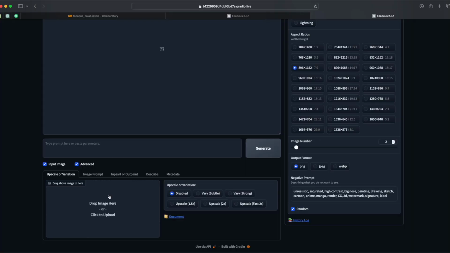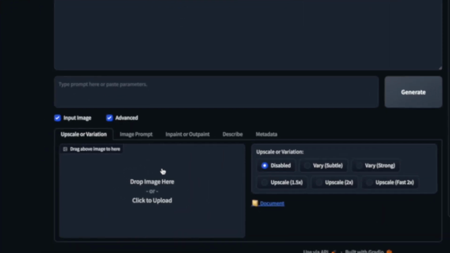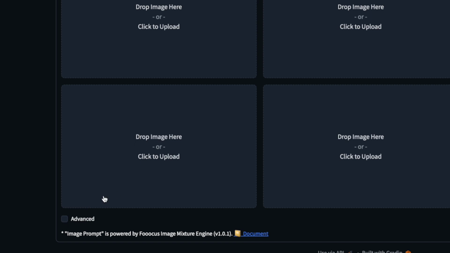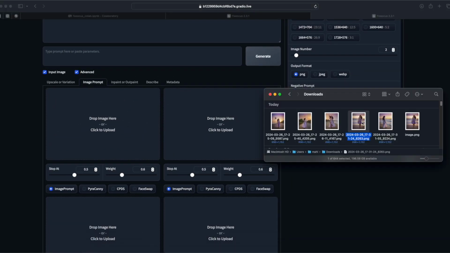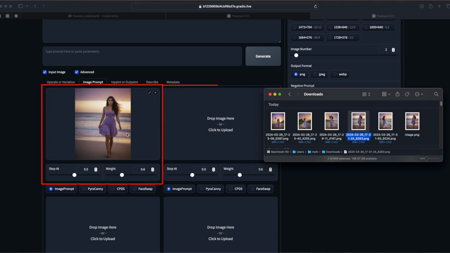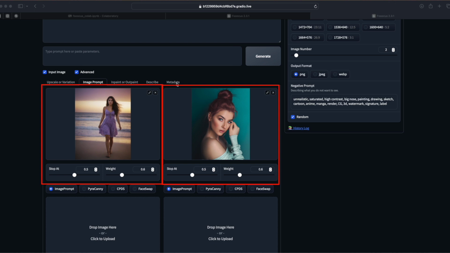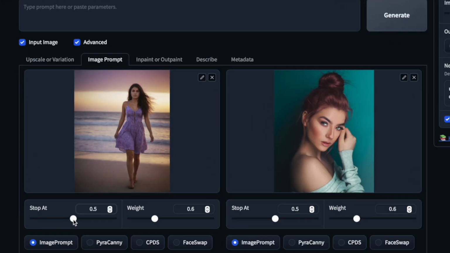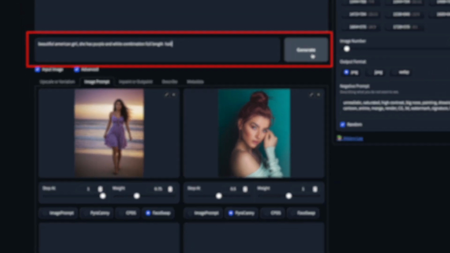Now let's create different styles with image prompt. To do that, click on image prompt. Then activate the advanced feature. Drag and drop the reference image on the left side here, and on the right side enter the style image reference that you want, any style. Stop at, keep it 1, and select face swap. And on the right side select the PyraCanny option. Then give some image prompt.